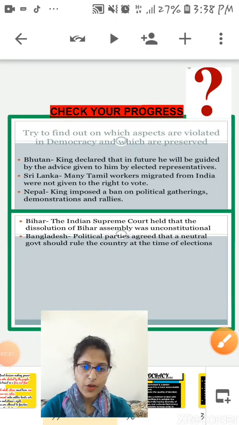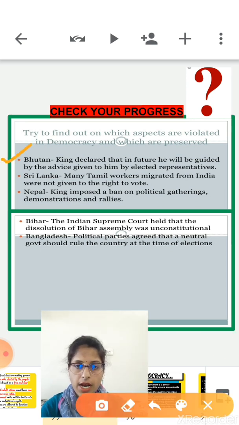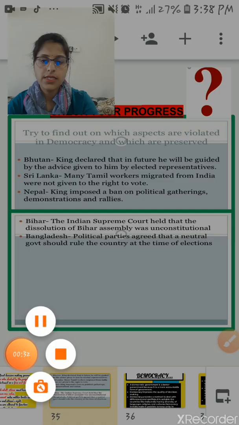Now let's check your progress. We discussed all the features of democracy. Now here are the examples of 5 countries. First one is Bhutan, Sri Lanka, Nepal, Bihar, which is not a country, and the last one is Bangladesh. So you just try to find out which aspects of democracy are violated and which are preserved. This activity you will do yourself. Okay, now just move on to the next topic.